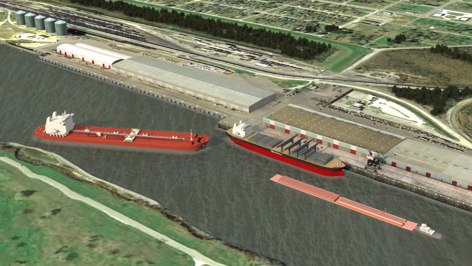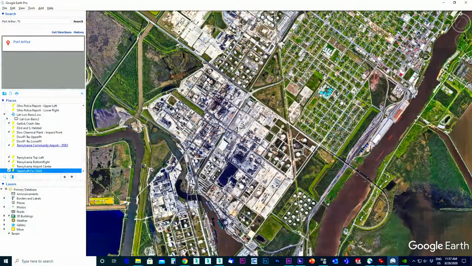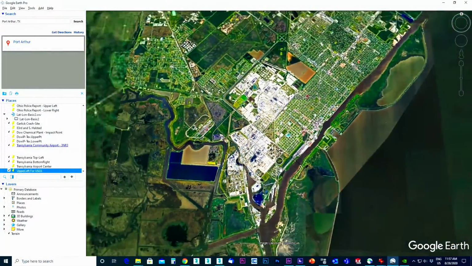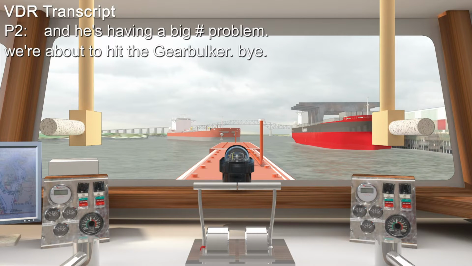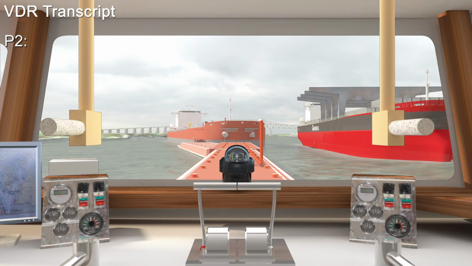In this particular case, we used a number of different data sets, including survey data of Port Arthur, digital data that we got from the VDR or Voyage Data Recorder from the Eagle Atome. We had audio traffic between the two ships. We had AIS data or Automatic Identification System data for the positions of both vessels.